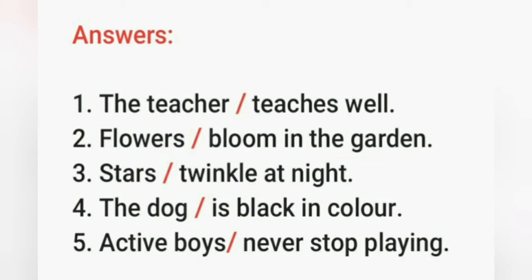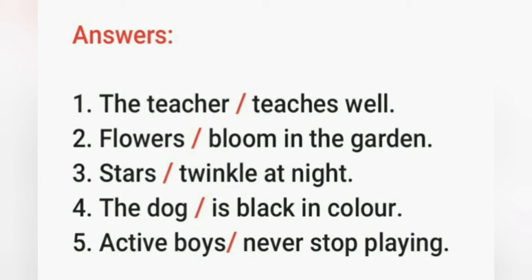Next, stars twinkle at night. In this sentence, stars is subject and twinkle at night is predicate. Stars is subject because the sentence is about stars, and twinkle at night tells us about the subject, so it is predicate. And you can see it also carries an action word that is twinkle.